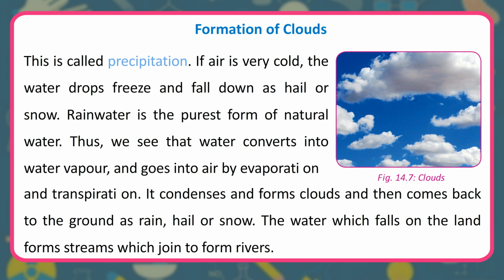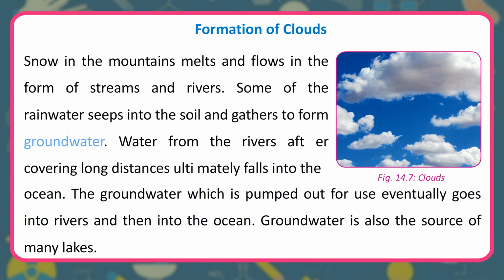The water which falls on the land forms streams which join to form rivers. Snow in the mountains melts and flows in the form of streams and rivers. Some of the rainwater seeps into the soil and gathers to form groundwater. Water from the rivers after covering long distances ultimately falls into the ocean. The groundwater which is pumped out for use eventually goes into rivers and then into the ocean. Groundwater is also the source of many lakes.